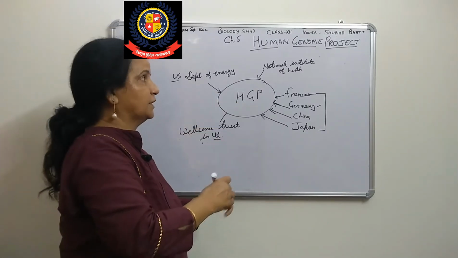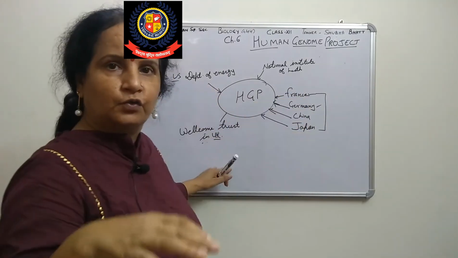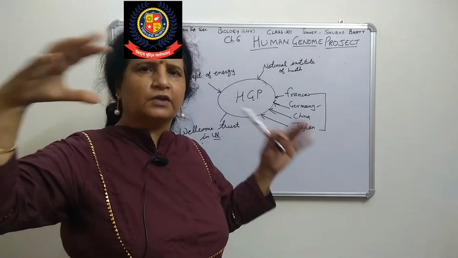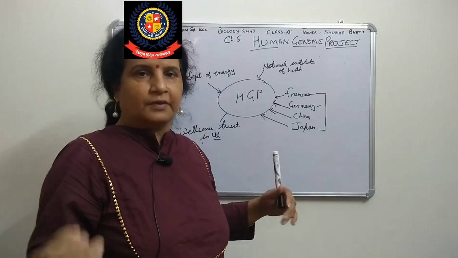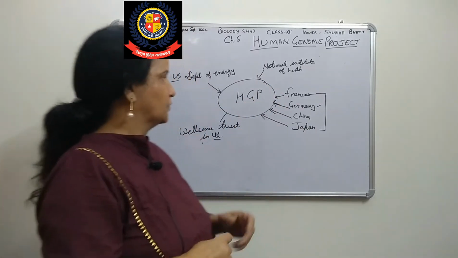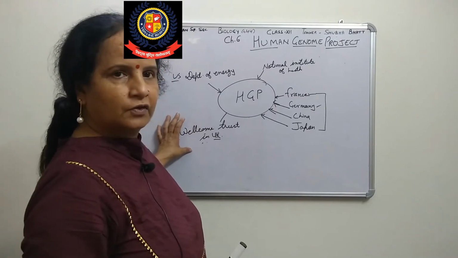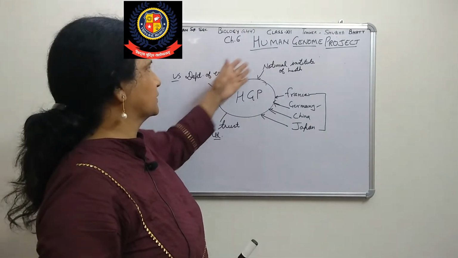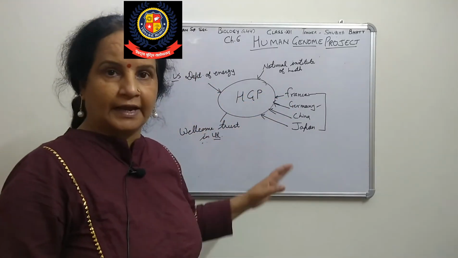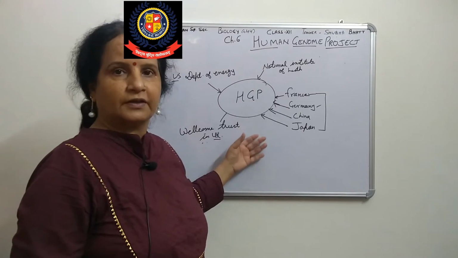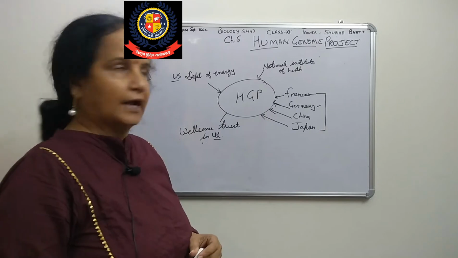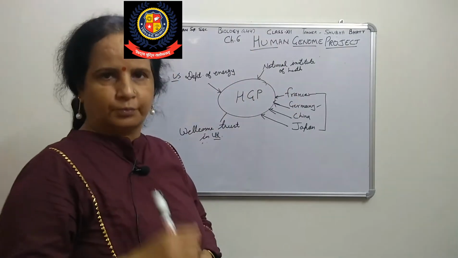So you see, this work is not only in the US or only in the UK. Few sequences of these chromosomes are done in one country, few in others, because different countries have different lab conditions. Some are smaller labs, some have large labs. So according to the lab facility, the UK does some of the work, these two departments do some, and these 4 countries also participate. It is a mega project, because a number of countries are participating and sequencing the human genome.